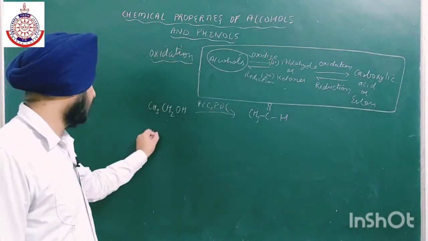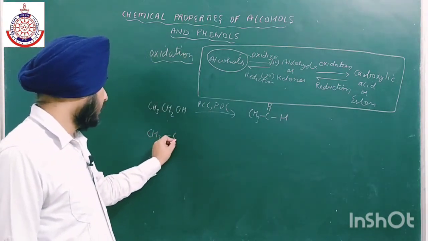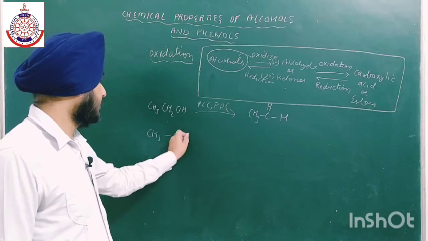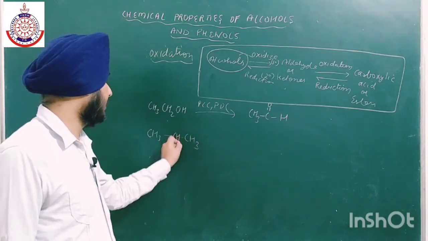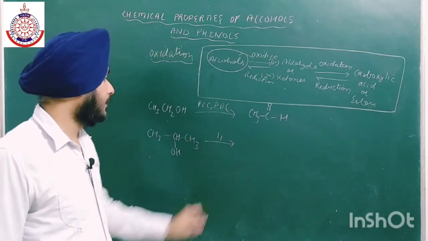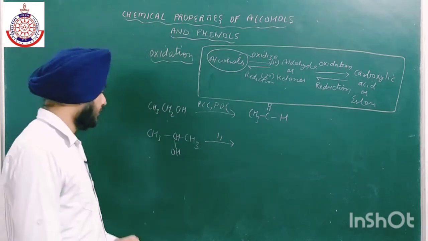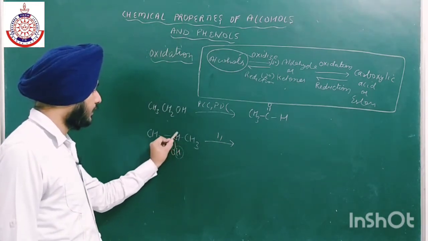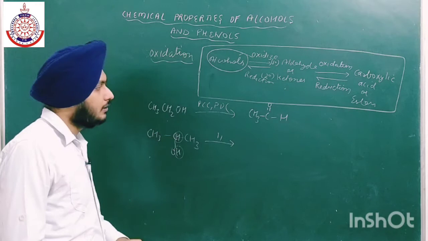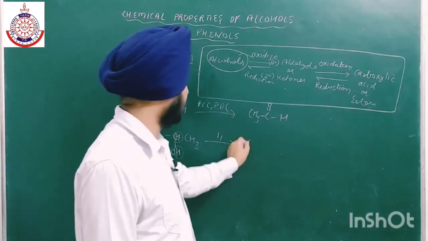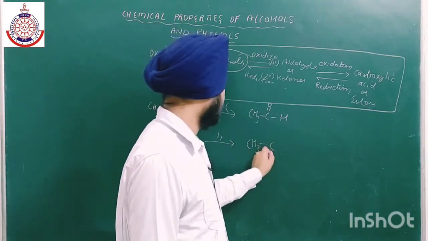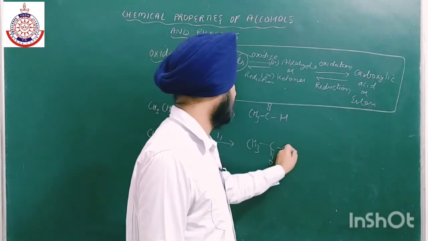Okay, so I am taking 2 degree alcohol now. This is 2 degree alcohol. Here we have H, again PCC, PDC. Now करना क्या है, ऑक्सीडेशन करना है, तो एक हाइड्रोजन यहाँ से जाएगा, एक हाइड्रोजन यहाँ से, एंड डबल बॉन्ड आ जाएगा, leads to the formation of ketones. फिर तो कीटोन्स बन जाएंगे.